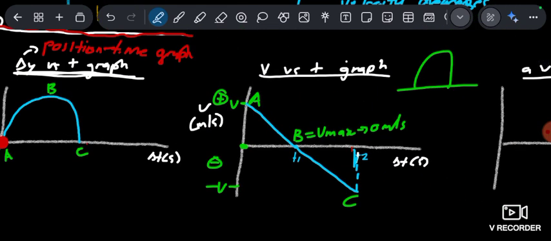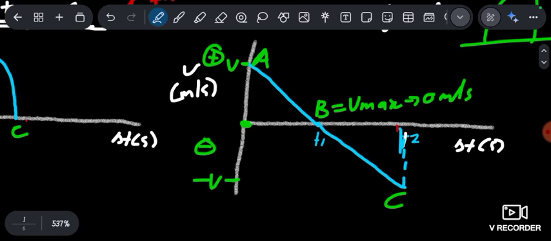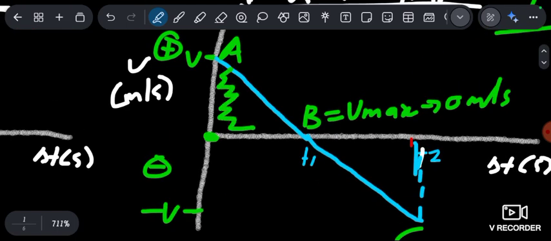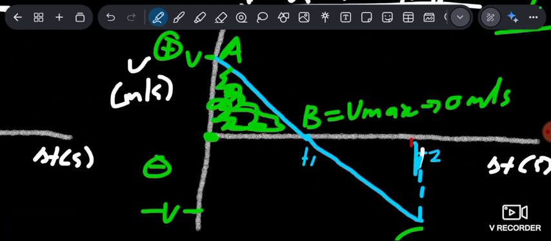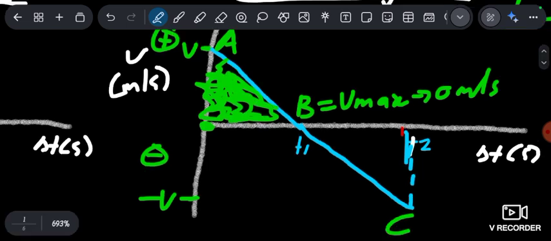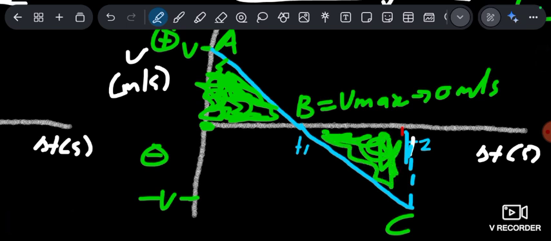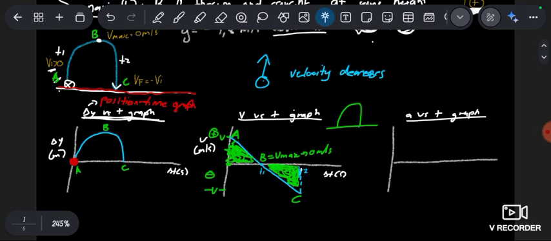Now I want you to take note over here. The area of this graph is going to give you same area of triangles. So these two triangles must be the same, because the time it takes from here to here is the same, and the time it takes from here to here is also the same.